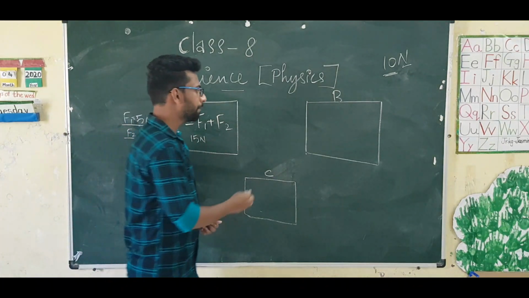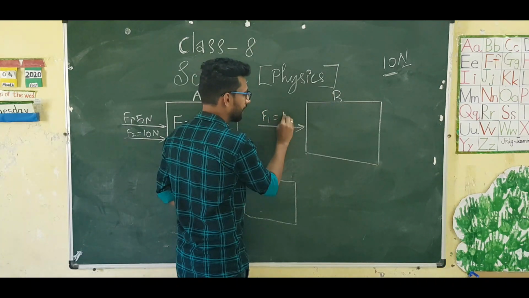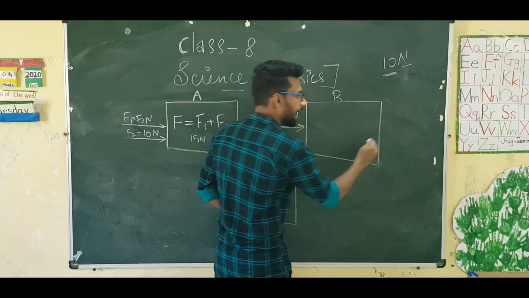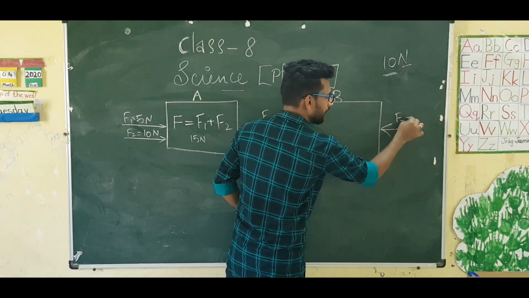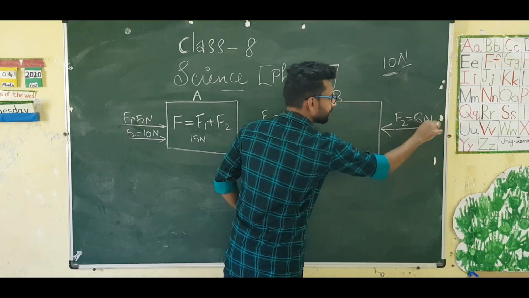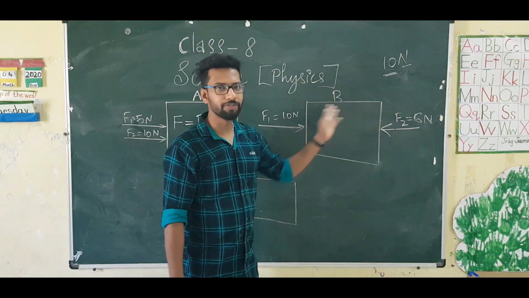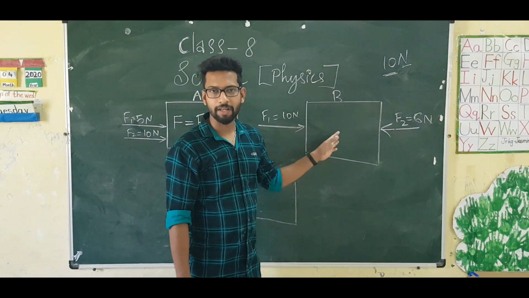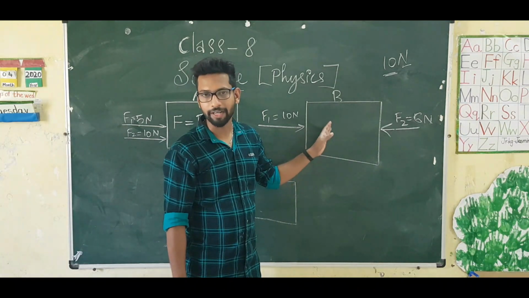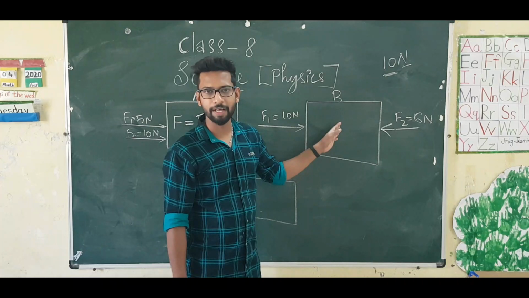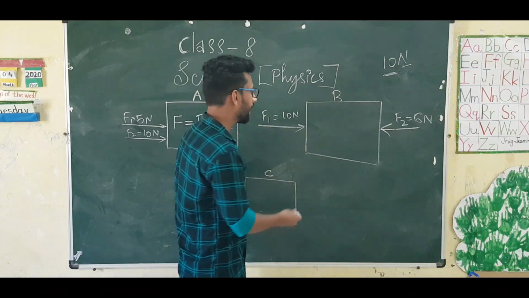Second case, one person is applying the force in this direction, let it be F1, 10 Newton. And another person is applying a force, we can represent by F2, let it be 6 Newton. Then the net force acting on the object will be the difference between these two numbers. When two or more forces are acting on an object in different or opposite directions, then the resultant force acting on the object will be the difference of the two forces. Is it clear?